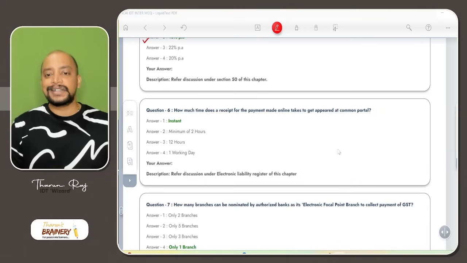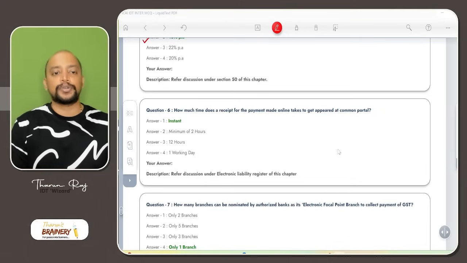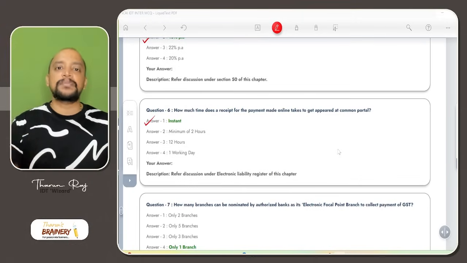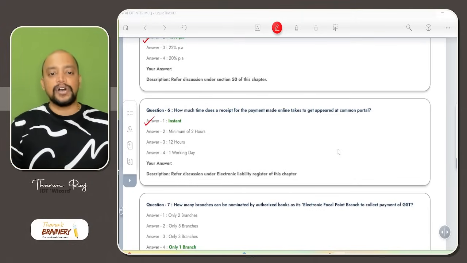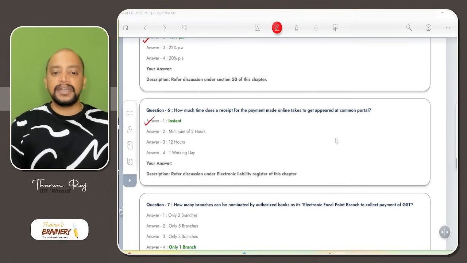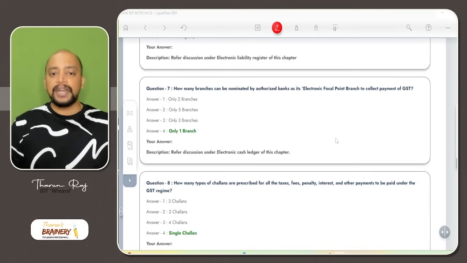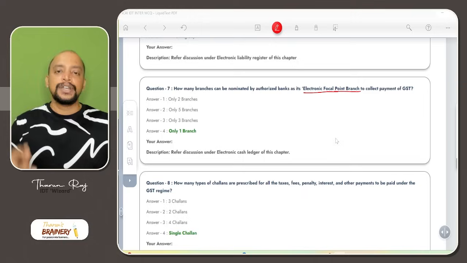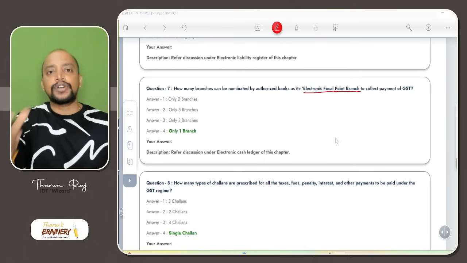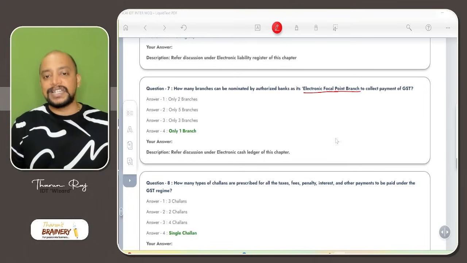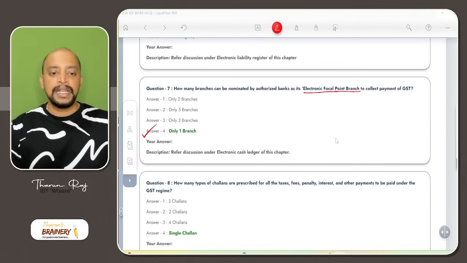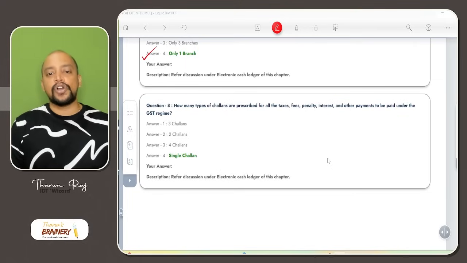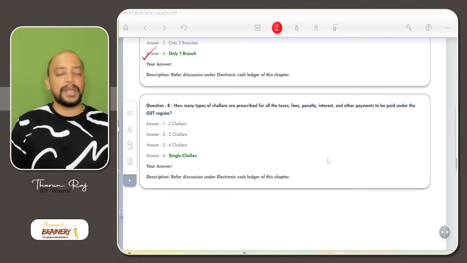Then how much time does a receipt for payment made online take to get approved or appear at the common portal? Immediate, instant. Once you make the payment, instantly it will be reflected. So all these are not there. Then how many branches can be nominated by authorized banks as its electronic focal branch? They will create one branch as an electronic focal branch for collection of all GST payments, only one branch. Then how many types of challans are prescribed for all taxes, fee, penalty, interest and other payments? We have only one challan, that is PMT 6 challan. So single challan only we have.